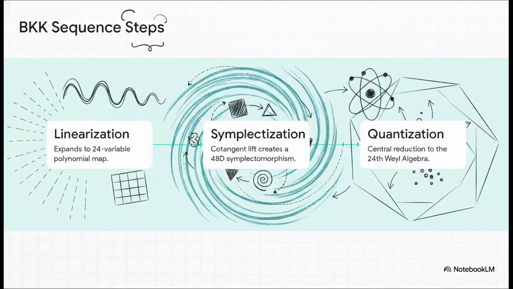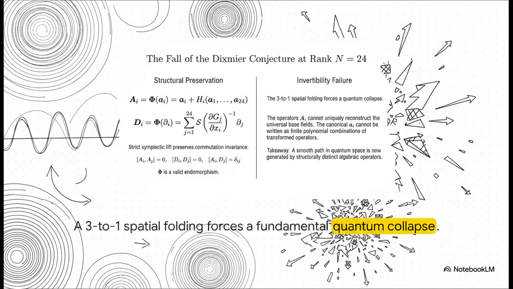Let's break this sequence down a bit. In step 1, we linearize, simple enough. But step 2, symplectization, that is where the math really shifts gears. The cotangent lift basically creates a 48-dimensional non-invertible symplectomorphism. Try saying that 3 times fast. Then, by step 3, our standard commuting variables are transformed directly into quantum generators through a central reduction to the 24th Weyl algebra. Now, we really need to pay attention to the invertibility failure happening here.